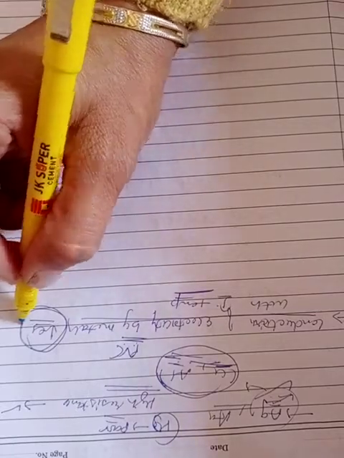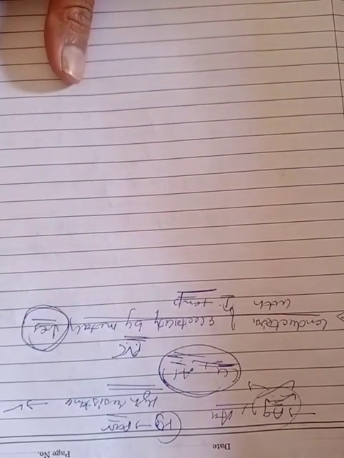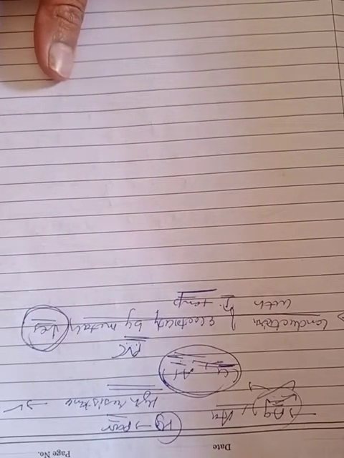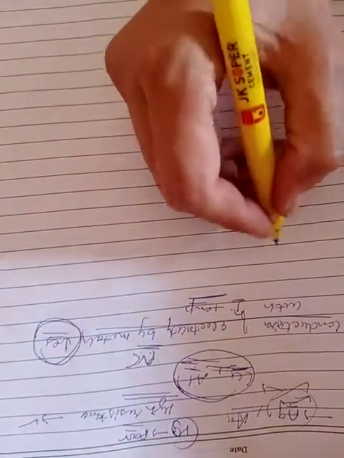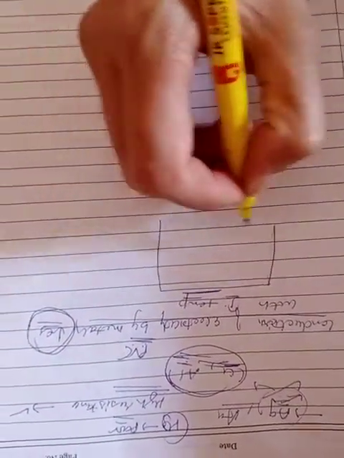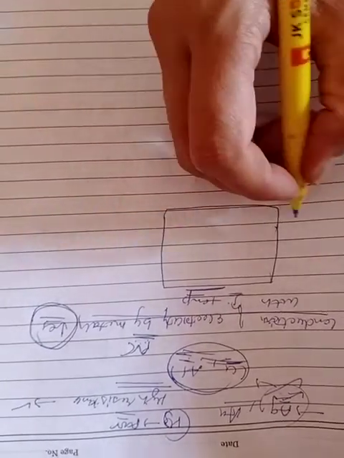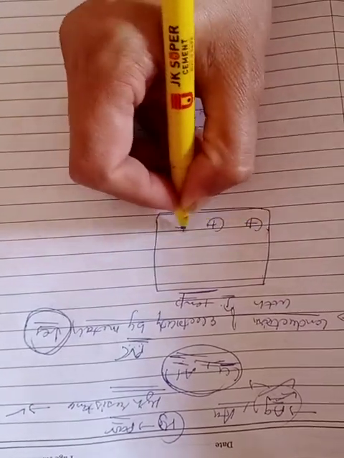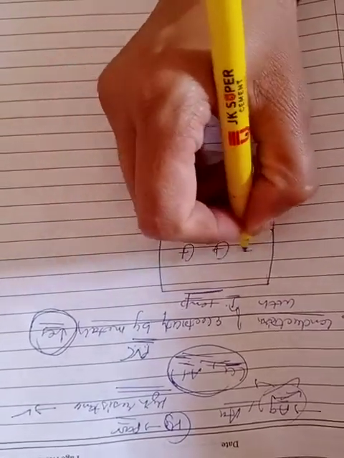Why? Because the metal consists of free electrons of the valence shell and the remaining positively charged part. Metal consists of free electrons as well as positively charged particles.